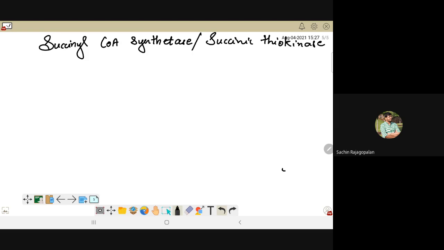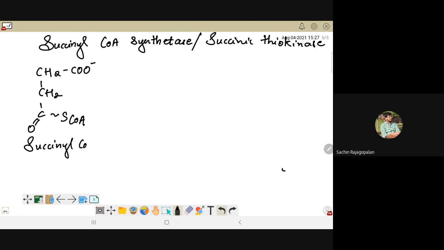Okay, so what are we exactly doing in this step? At this point of time, I have succinyl-CoA with me. How does succinyl-CoA look? It looks like this: CH2, COO minus, CH2C, double bond O, S-CoA. This is my structure of succinyl-CoA. Now, what am I going to do in this process? We are going to add a water molecule, and we are going to remove the CoA-SH group. So coenzyme group is going to be removed out. Water is going to be introduced over here.